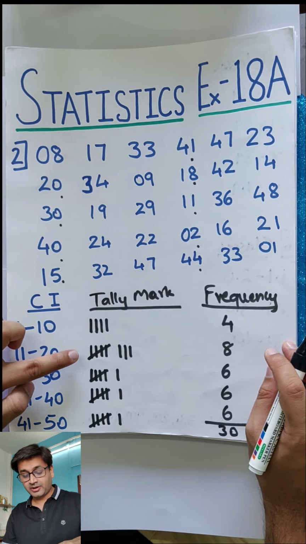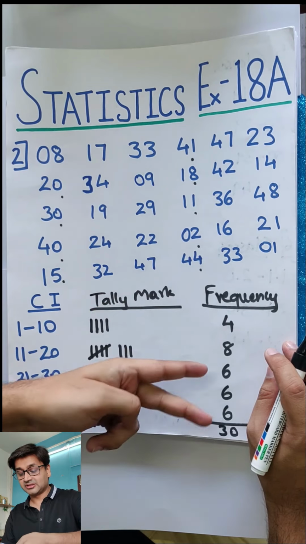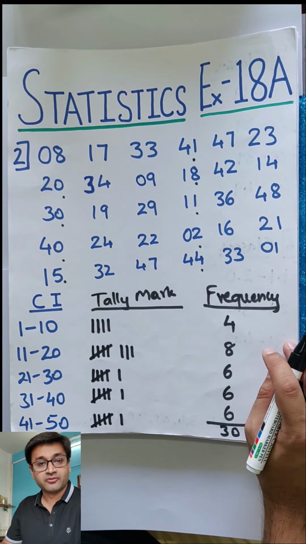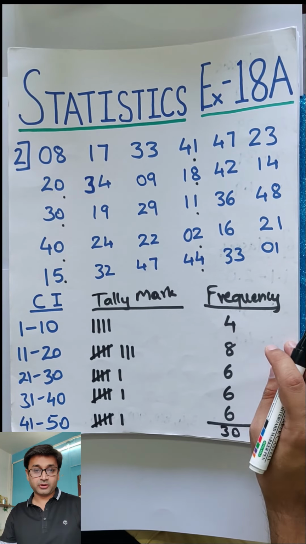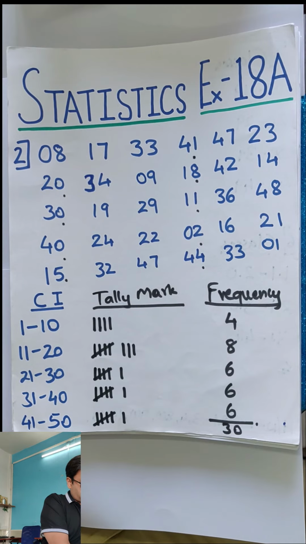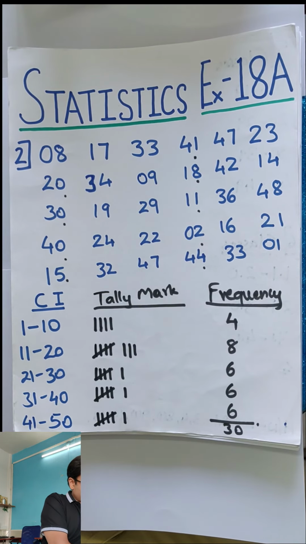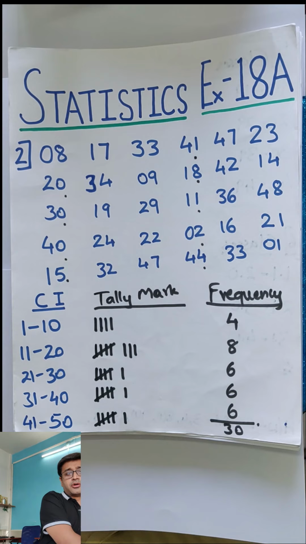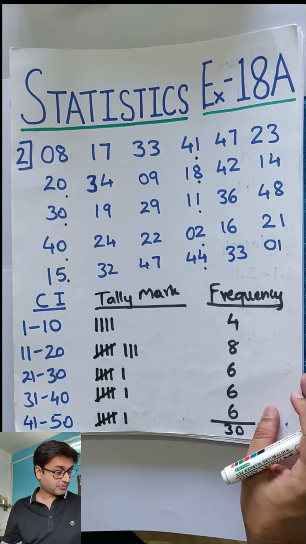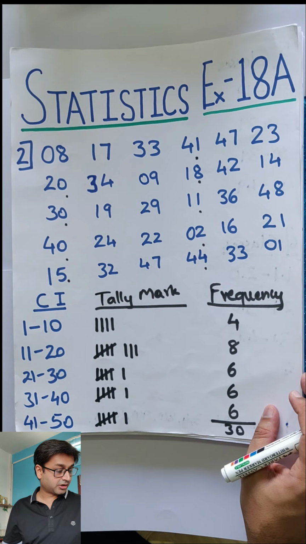There is a possibility you might have marked here instead of here, so your answers might differ, and you will lose marks obviously. So you need to be very careful while doing these types of sums, whether you are doing it correctly or wrongly. If you put it in the wrong column, obviously your answers are going to be wrong. So you need to be very smart while picking up the answers over here. Is that clear, everyone? Okay, great job.